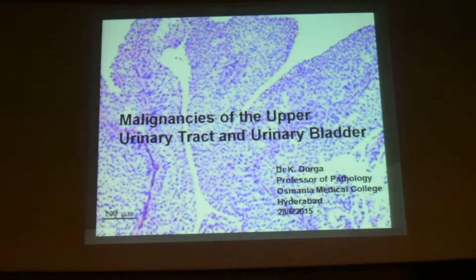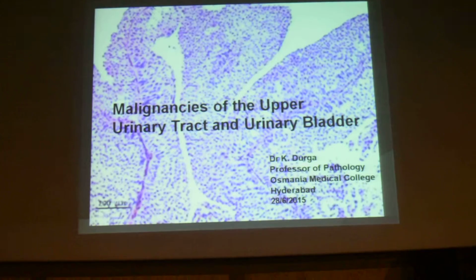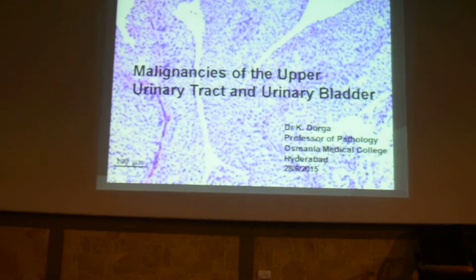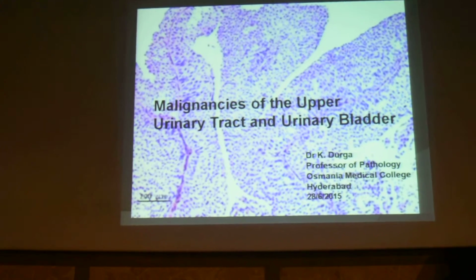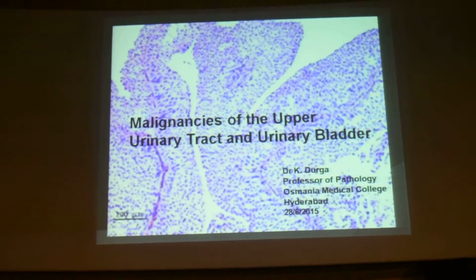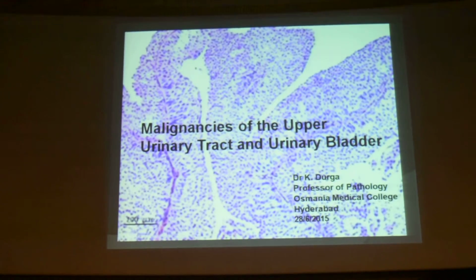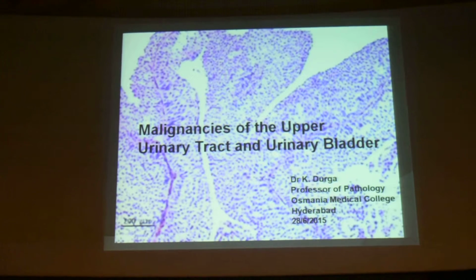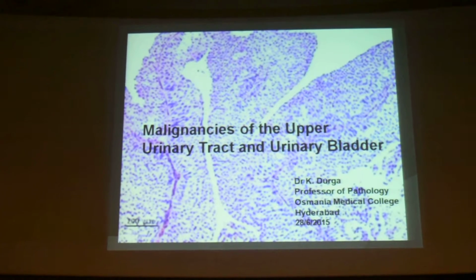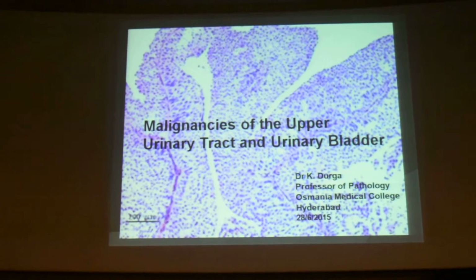Urinary tract, specifically malignancies of the upper urinary tract and urinary bladder. If we go back to the embryology, the upper urinary tract consists of the renal pelvis and the ureter, which are of mesodermal origin, whereas the urinary bladder and urethra are derived from the endoderm of the urogenital sinus.